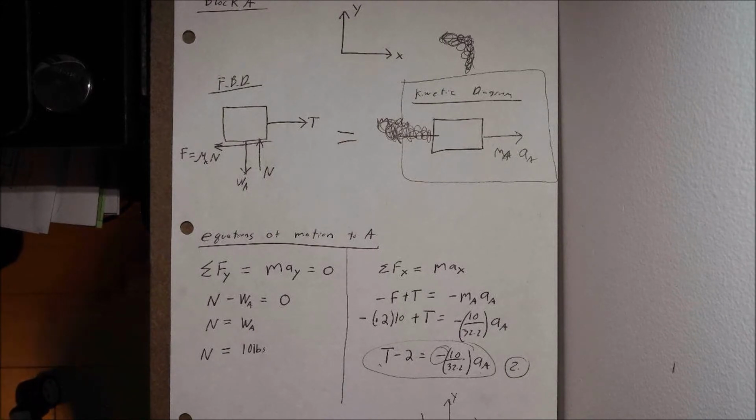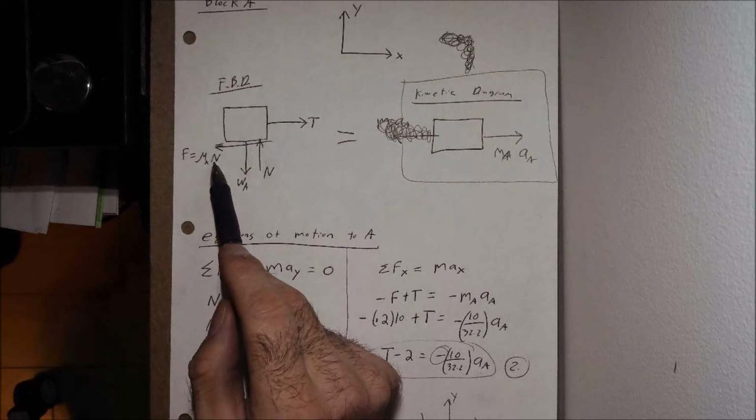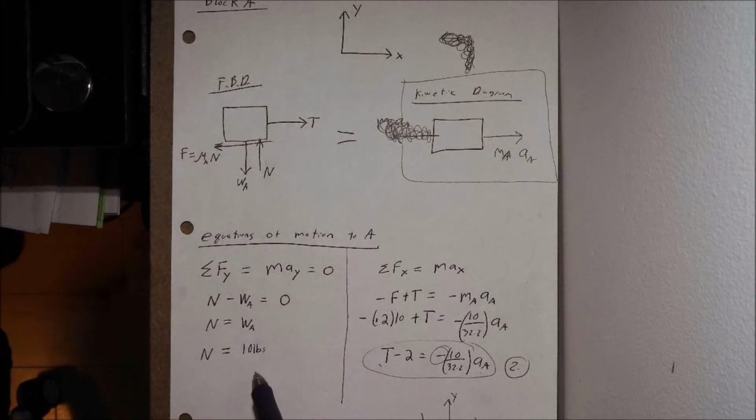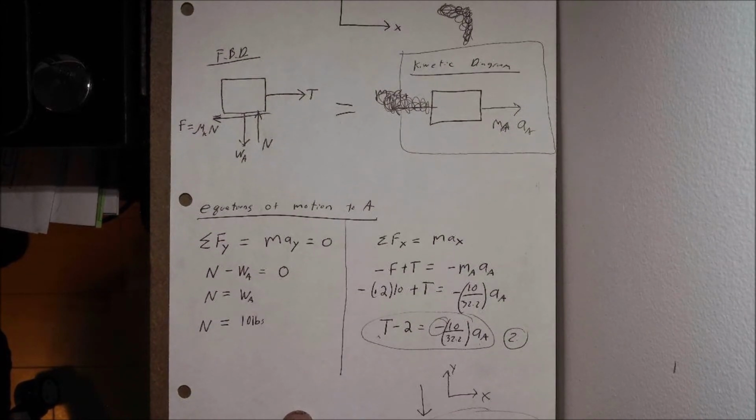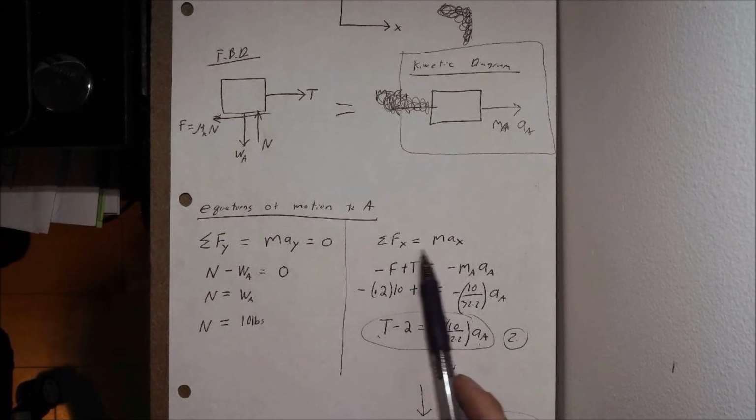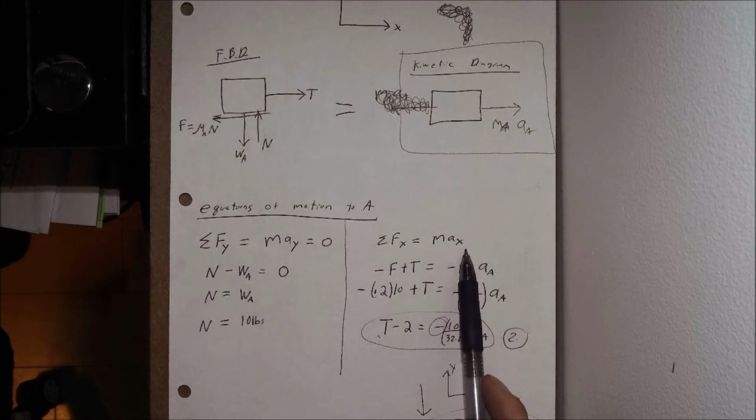This is fantastic because we know that for our x direction, that normal force is going to come into our frictional force here. So now we have a numeric value for that to plug in. So our next step is to go through here and take a look at the summation of forces in our x direction. So Newton's second law: summation of forces in the x direction is equal to mass times our acceleration in the x direction here. Okay.